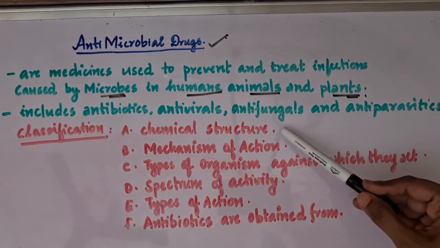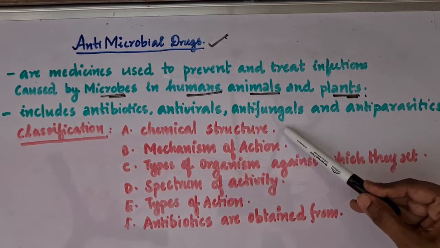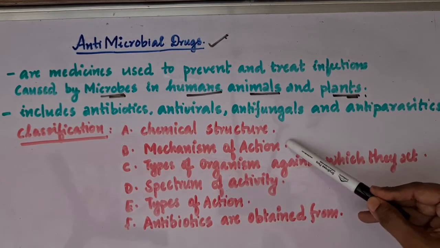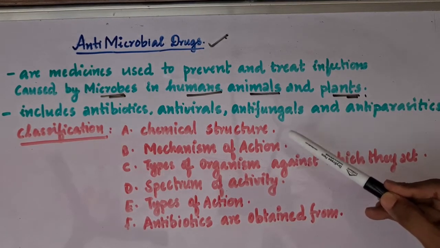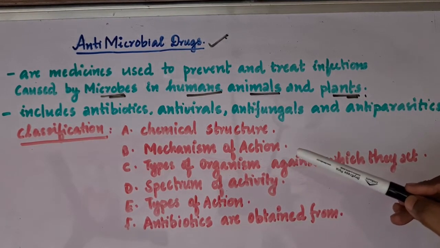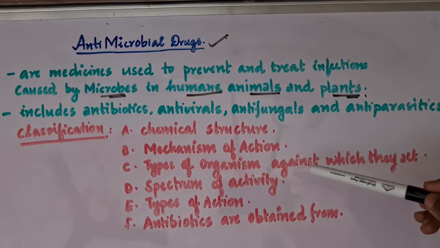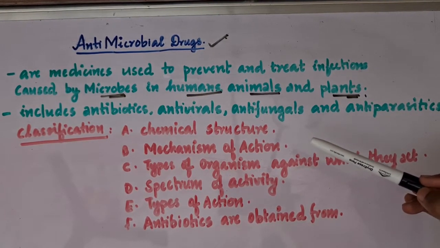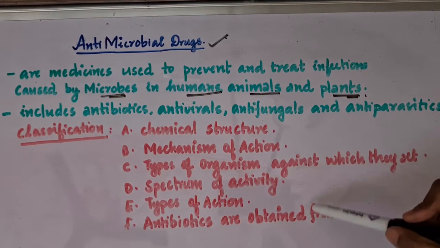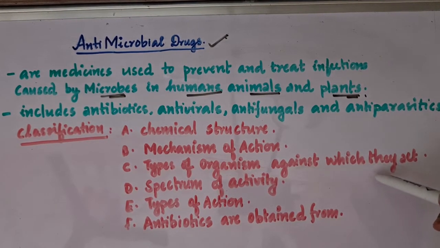First is based on their chemical structure. Second is based on their mechanism of action, how they act, or what is their mode of action in order to prevent these microbes, or in order to treat the infections that are caused by these microbes. Then the third one is the type of organisms against which they act, whether they act against bacteria, virus, fungi.